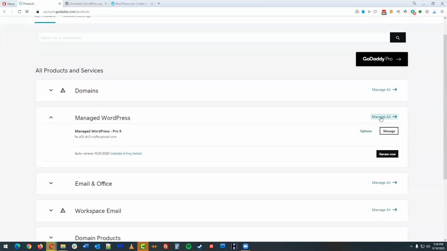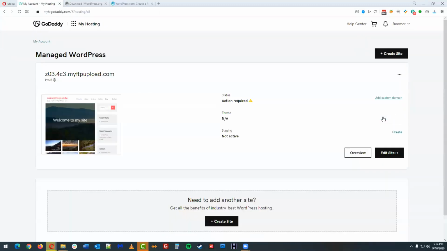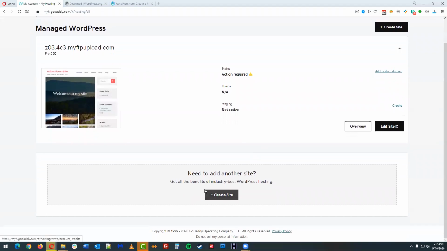I'm going to go ahead and click on manage all right here. And this is going to take us into kind of like the top level of the site. This is a little demo site that I built out just the other day to kind of run through the steps that I was getting ready to record. But down here, I'm going to click on create site.